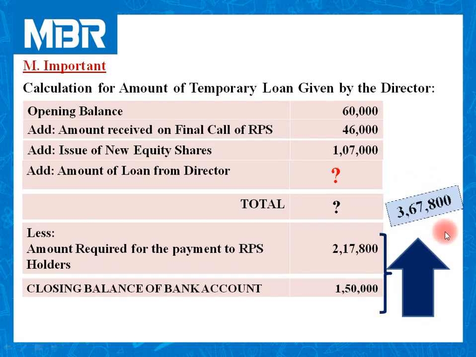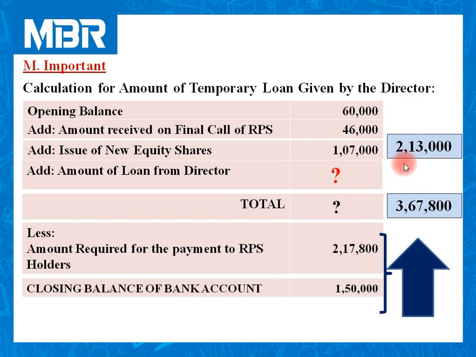I hope everybody is clear with the figure of 3,67,800. We have rupees 2,13,000. These 2,13,000 is the total of amount received: opening balance, final call on preference shares, and amount received by new issue. I hope everybody is clear with the figure of these 2,13,000.